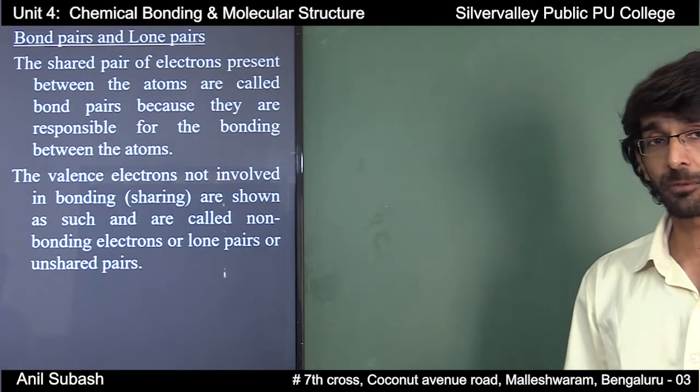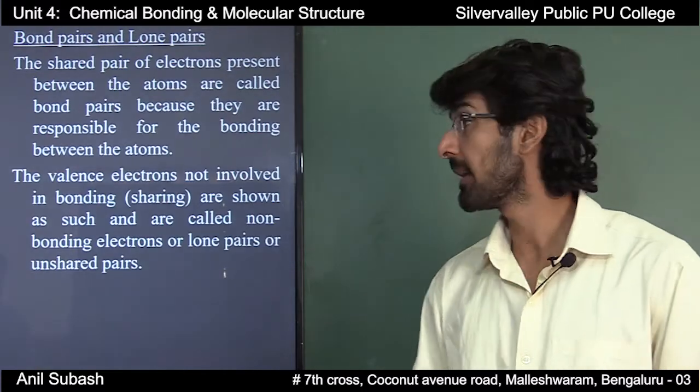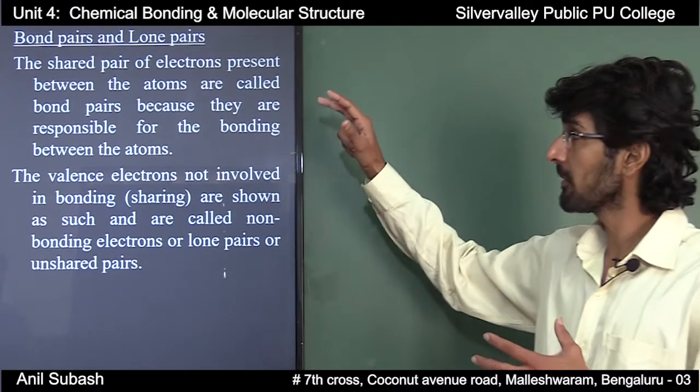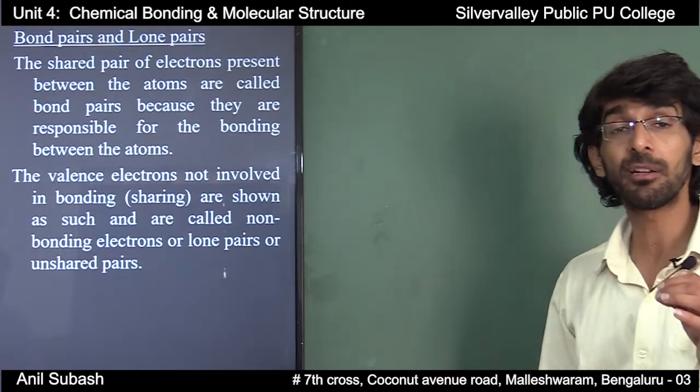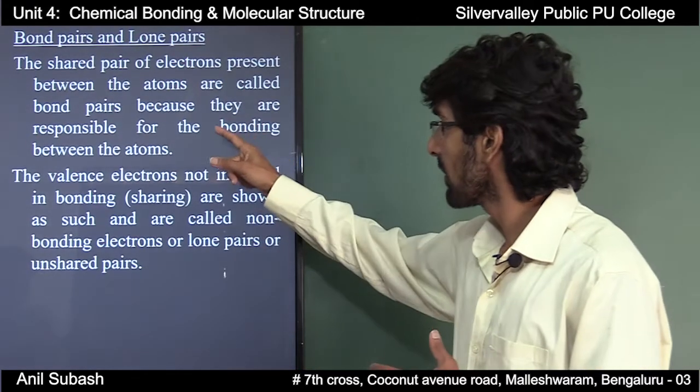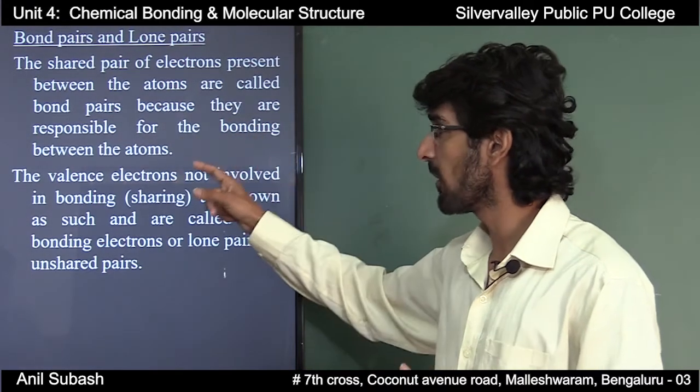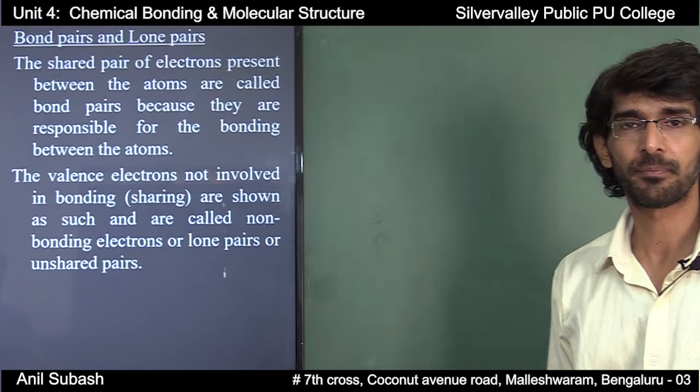What do you mean by lone pair? What do you mean by bond pairs? The shared pair of electrons present between the atoms are called bond pairs because they are responsible for the bonding between the atoms.